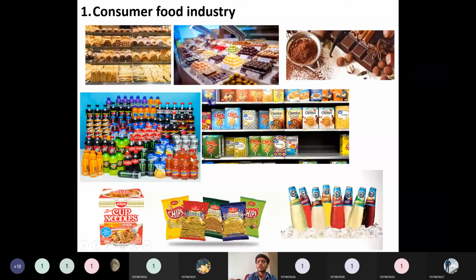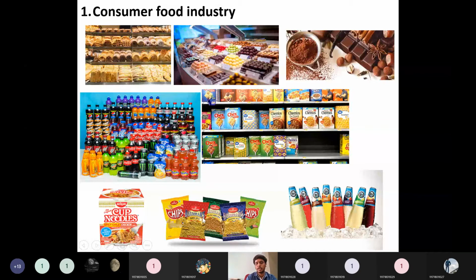The first one is the consumer food industry. In the consumer food industries, the confectionaries like bakery items, soft drink items, or some packaged food items, everything comes under this food processing industry. Consumer behavior is obviously changing, and by capturing that consumer behavior, every possible industry has been coming out. Like the PepsiCo industry, they are catching every possible business in the soft drink category, like some coolers, some soft drinks. So this is also one type of industry.